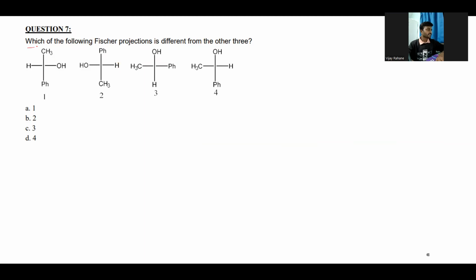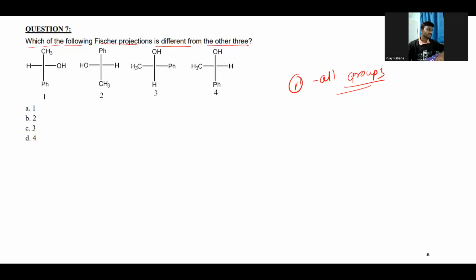So the next question is, which of the following Fischer projections is different from the other 3? We just need to find the one different from the other 3. What does it mean? First we need to check whether all the groups are the same, because first of all, all the attached atoms should be the same atoms.